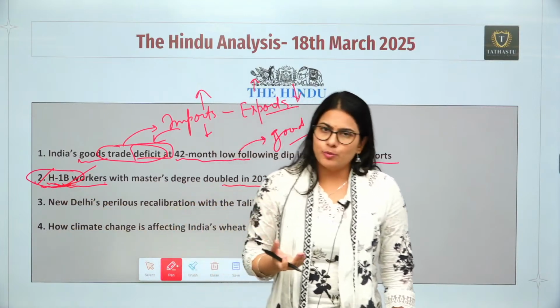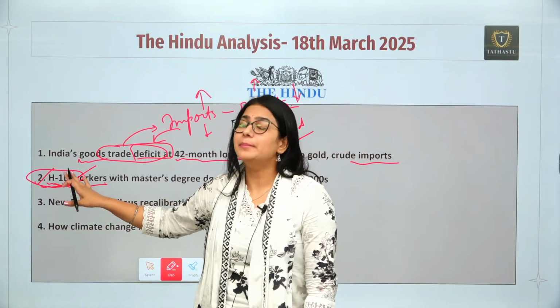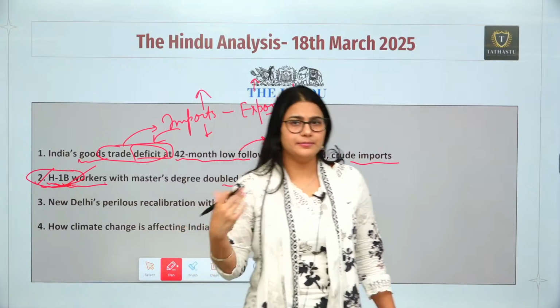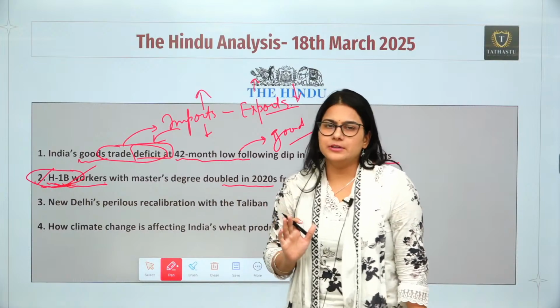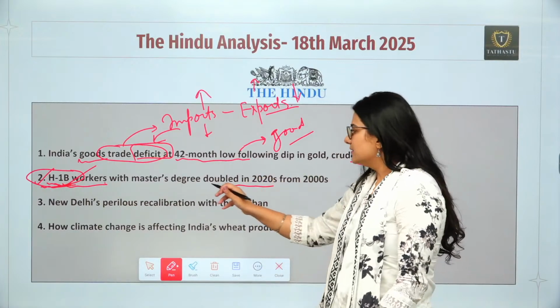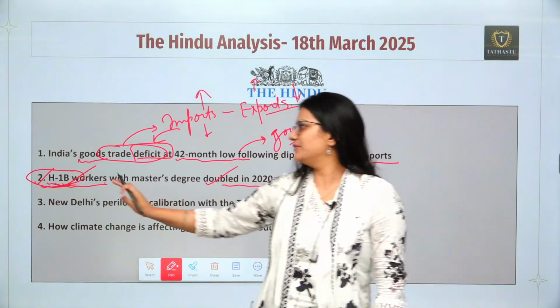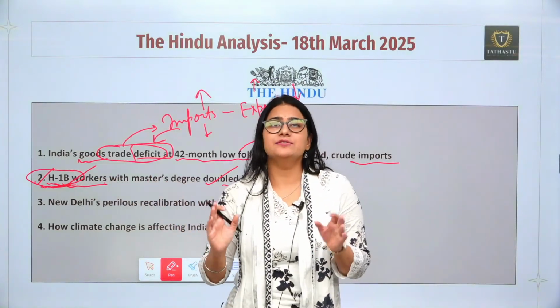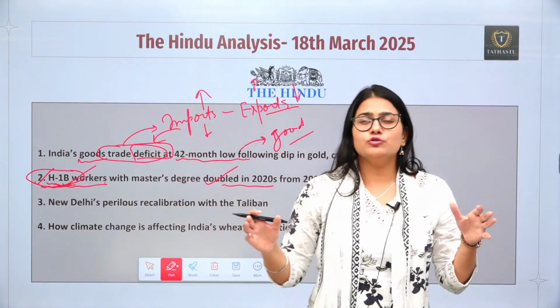After that, Joe Biden was there. He was very lenient when it comes to the approval of H1B visa. But again, we all know that Donald Trump is there, so he can put restrictions on the approval of H1B visa. So in this article, what are we going to know? We are going to know about the trends related to H1B visa, how the trend has changed from 2000 to 2024. So we are going to compare everything.